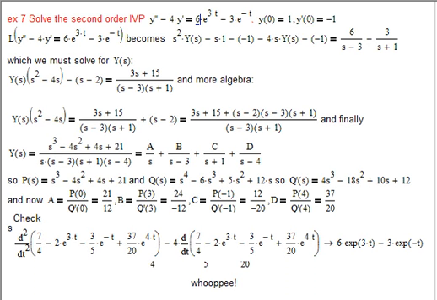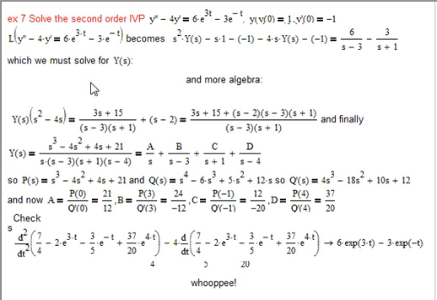Now, this needs to be solved for Y of s, which is just a big, painful algebra problem. So let's collect up the like terms. This is a s plus 1, so s plus 2, but I have it factored so it's s minus 2 with a negative outside of it. And this is Y of s times s squared minus 4s. So I think you see where that part comes in. And this side over here is 6s plus 6 minus 3s plus 9. So that's 3s plus 15 over s minus 3 times s plus 1.